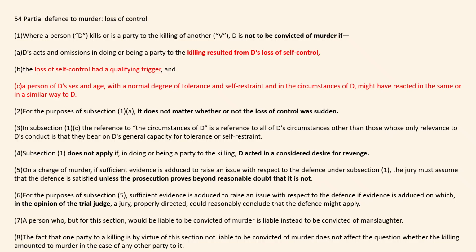The issue of loss of control is a partial defence. It's reduced from murder to manslaughter. And then the final one in this section is subsection 8. The fact that one party to a killing is by virtue of this section not liable to be convicted of murder does not affect the question whether the killing amounted to murder in the case of any other party to it. So basically, if there are two or more people who are accused of murder and they're both considering loss of control, then you need to look at each individual's case.